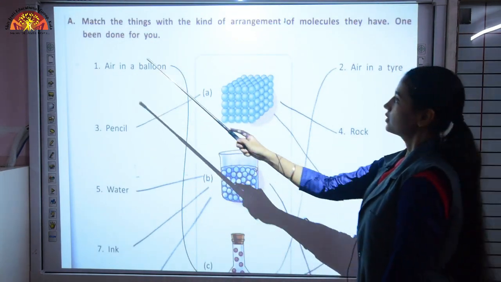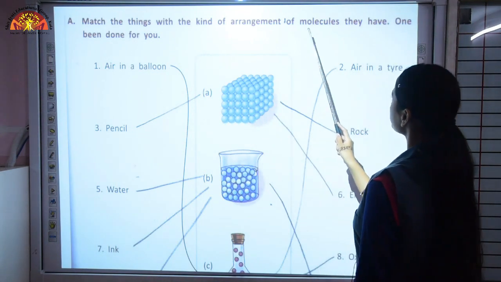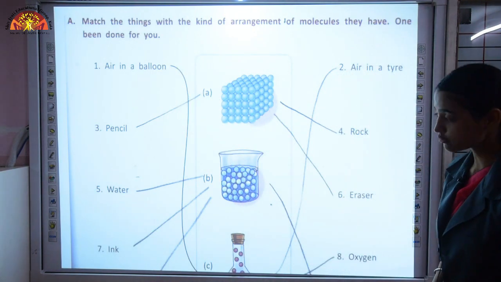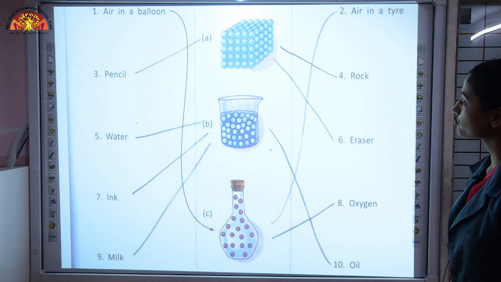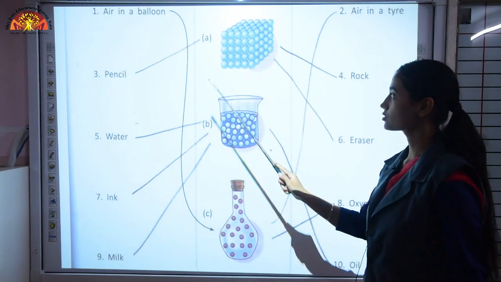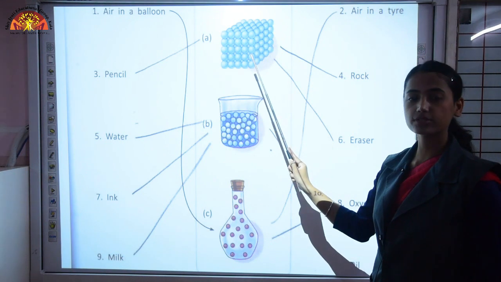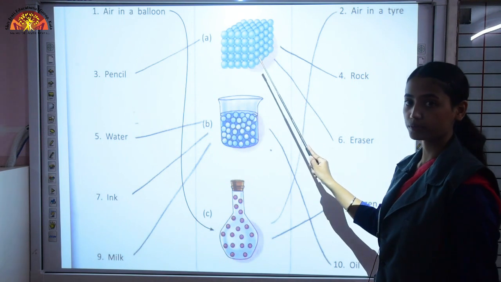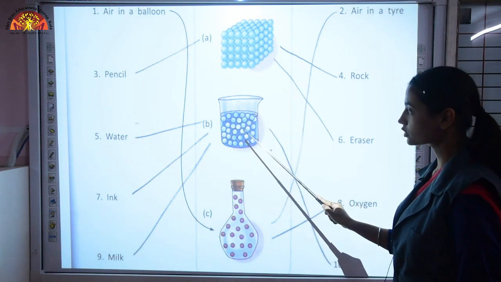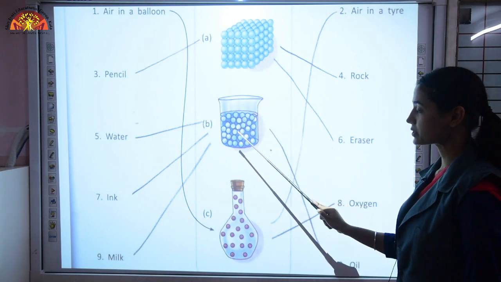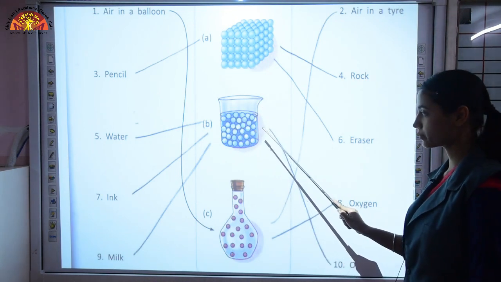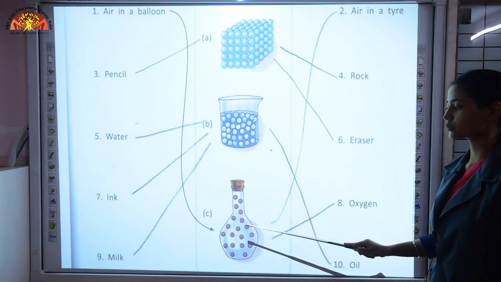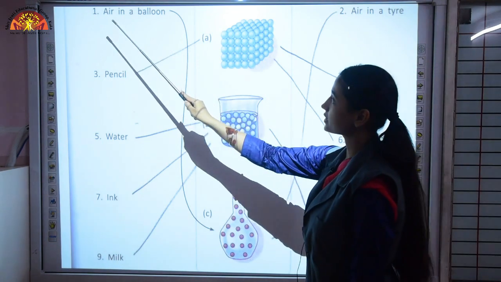Next question, match the things with the kind of arrangement of molecules they have. One has been done for you. Now, the structure, that means the arrangement of molecules, is given. So, A defines what? You can see molecules are very tightly packed. They are very close to each other. So, the structure represents solid matter. Here you can see molecules are loosely packed, and they are kept in a beaker. So, it represents liquid matter. And in the last, you can see molecules are very far from each other, very loosely packed, so it represents gas.